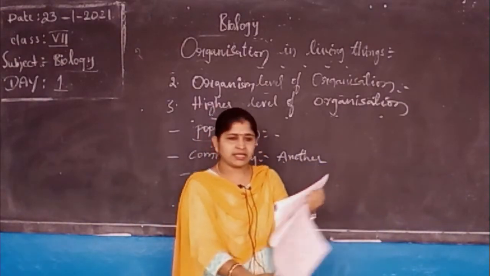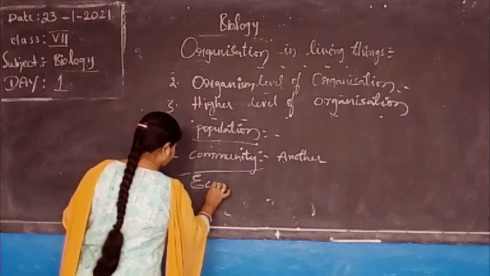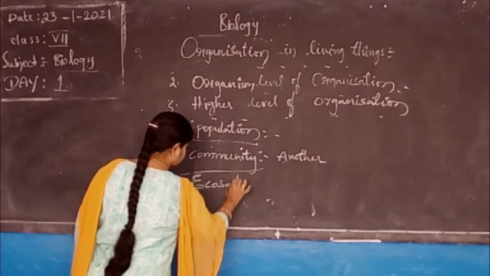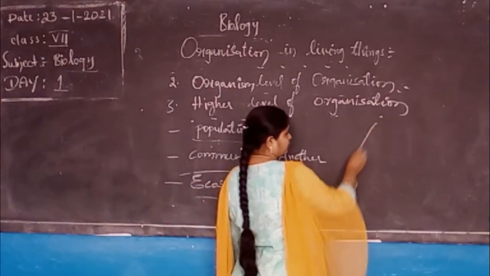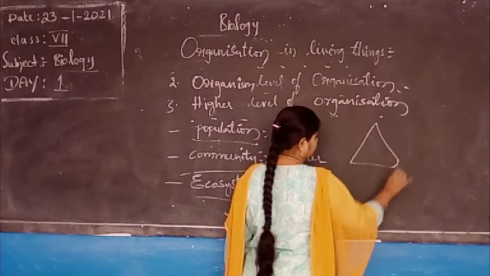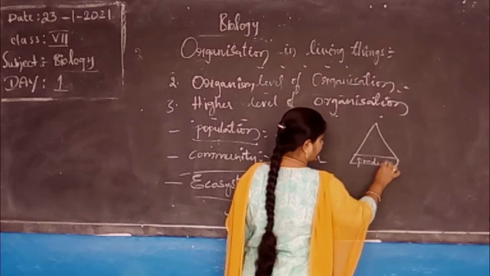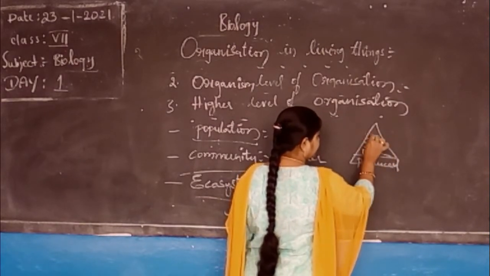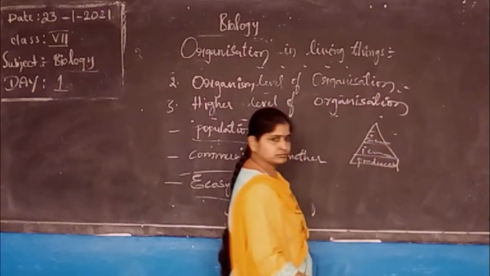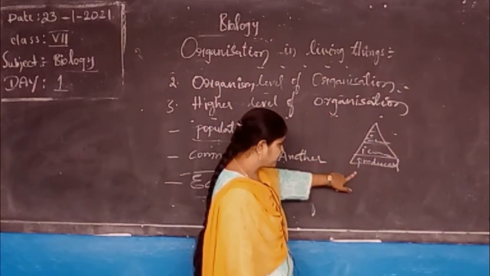Okay. Then all communities grouped at one place form an ecosystem. If you see, you can put the ecosystem in a pyramid: producers, primary consumers, secondary consumers, etc. Upon the producers, primary consumers will be feeding.